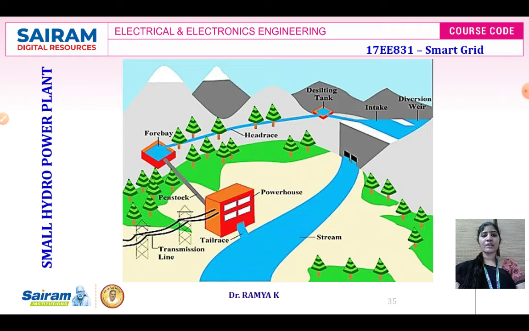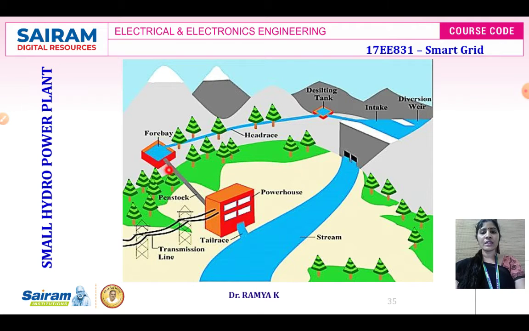Small hydropower plant. The structure of the small hydropower plant is as shown over here. Here you have a forebay where the water will be stored. This water is taken from the diversion weir, which takes the inlet from the river, and the penstock is arranged over here. This is the powerhouse, which comprises the turbine and generator. The pressure of water in the penstock causes the turbine in the powerhouse to rotate, developing mechanical energy, which in turn is given to the generator for the development of electrical energy. Later it will be transmitted to the transmission line.